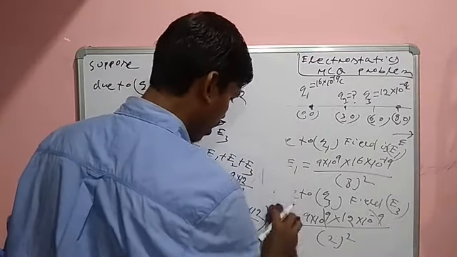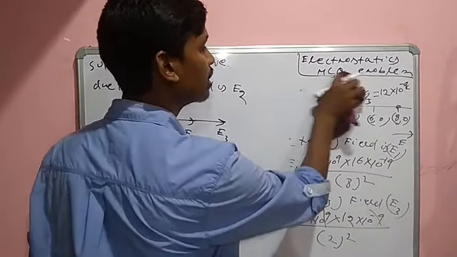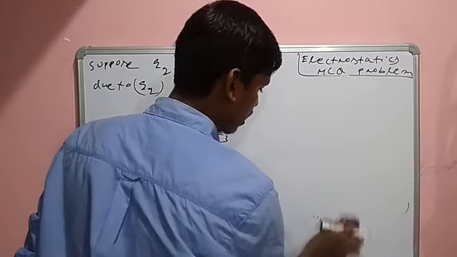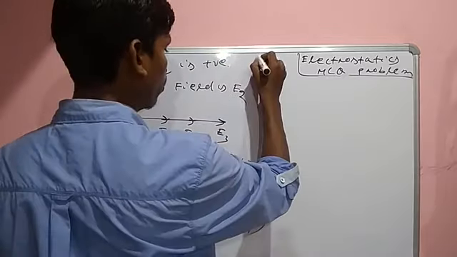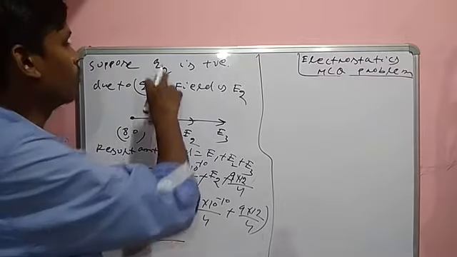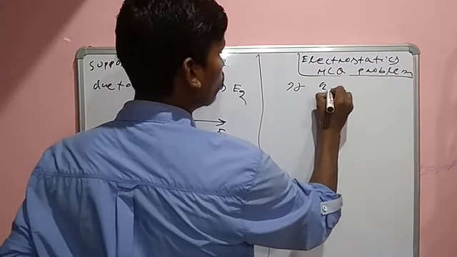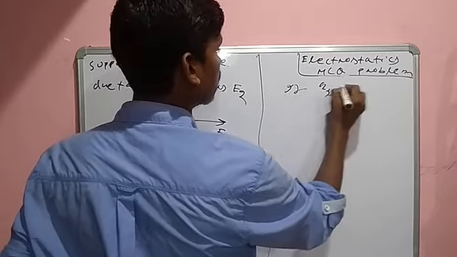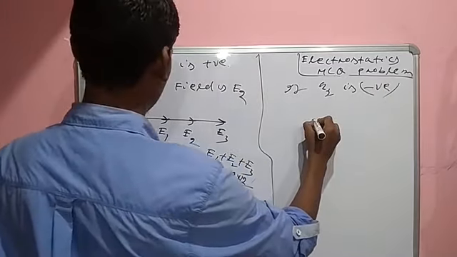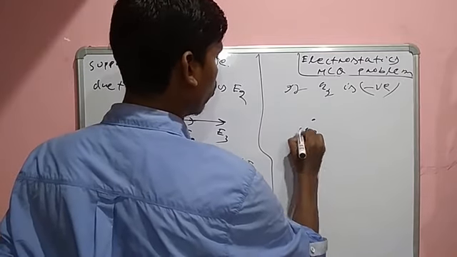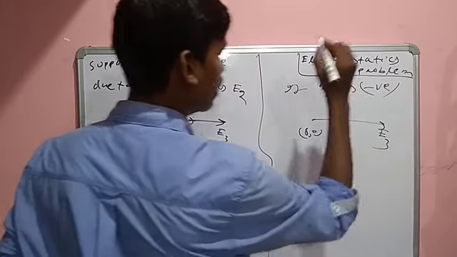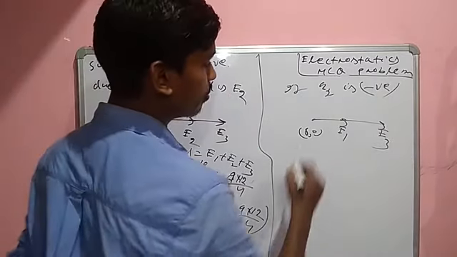A question will come in your mind: if the value of Q2 is negative, then the direction of E2 is in this direction.